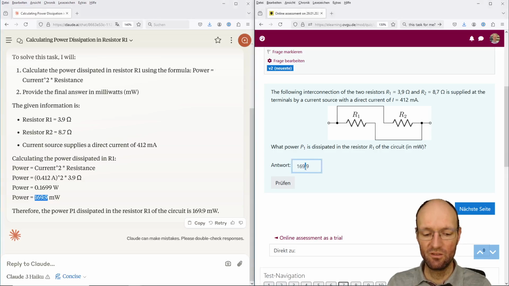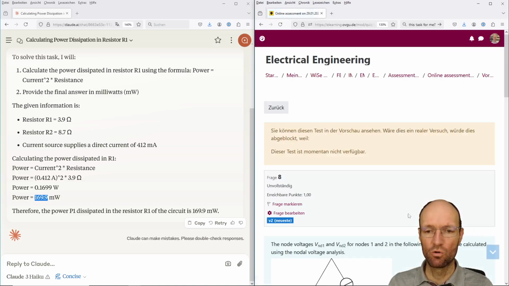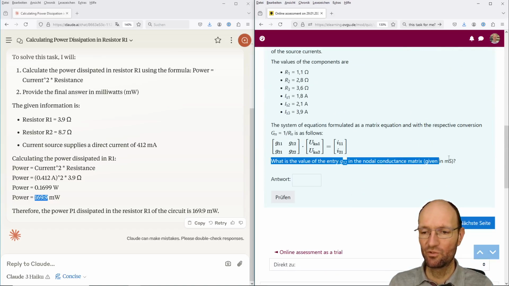This would be the value if we would have a series connection, if the full current would go through both of the resistors. So this here should be something smaller. Yeah, but I don't know. Once again, maybe this calculation here is wrong. Okay, so Claude is not in the best condition today.